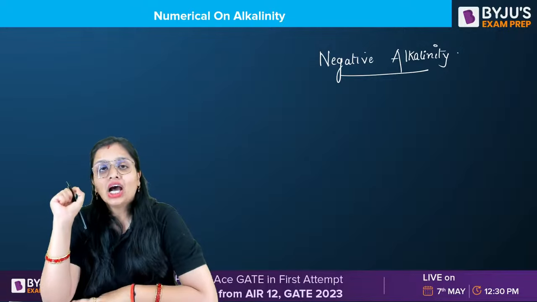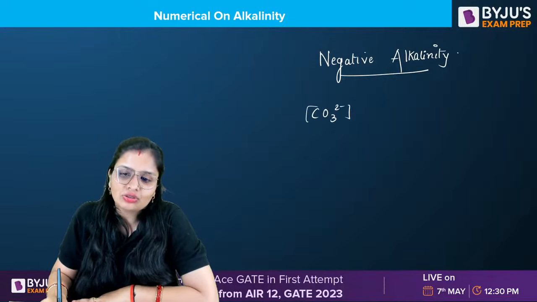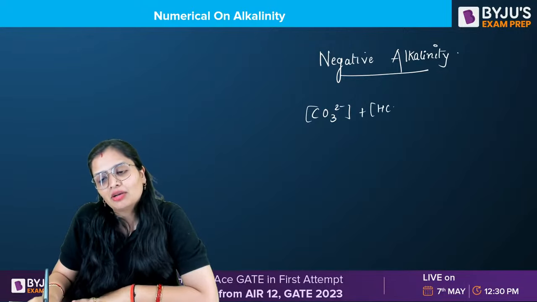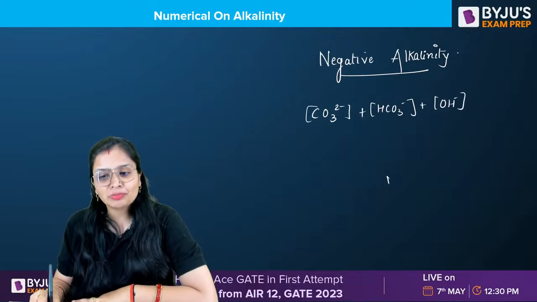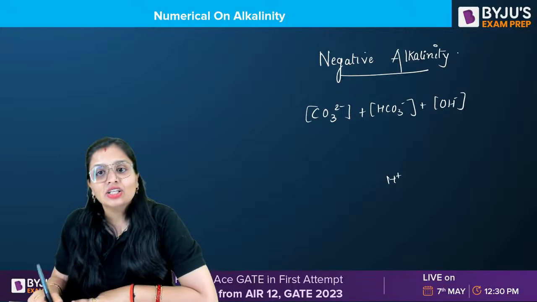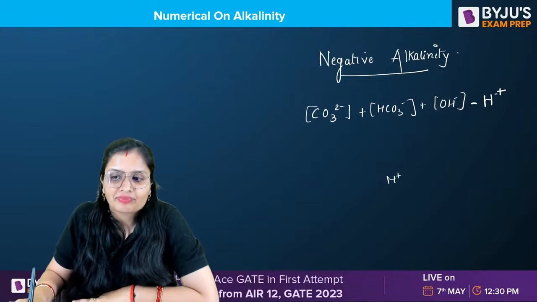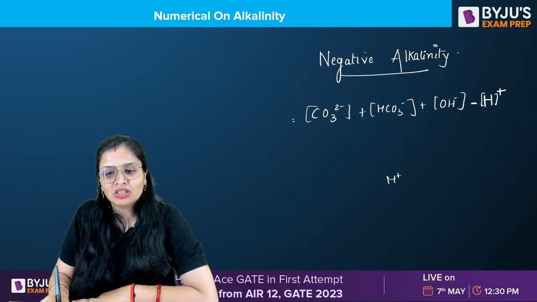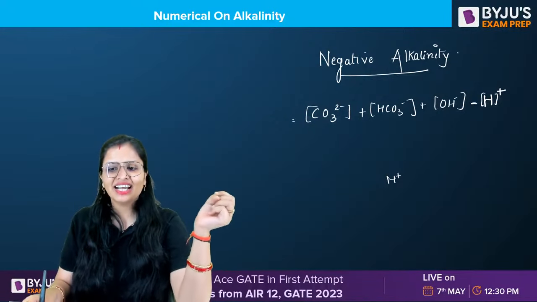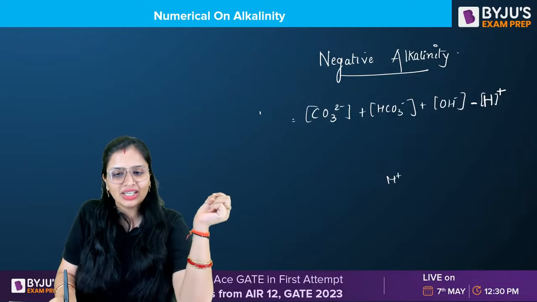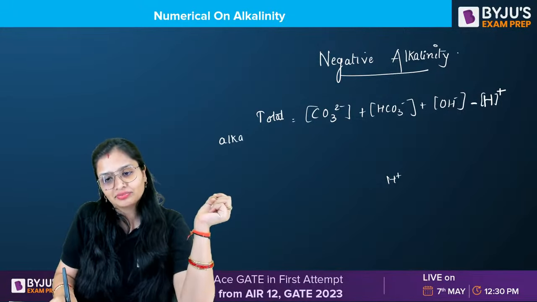The alkalinity is due to carbonate, bicarbonate and hydroxyl, so you will add them. But H plus ion does not impart alkalinity, so you will subtract it. That's why in some examinations, in the four options, they have subtracted this and added the others. So this is the total alkalinity.